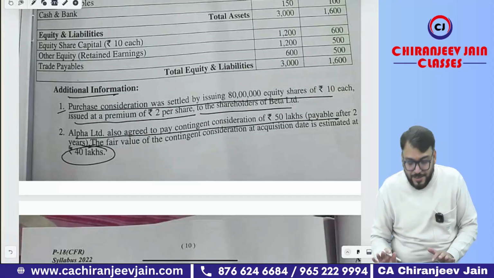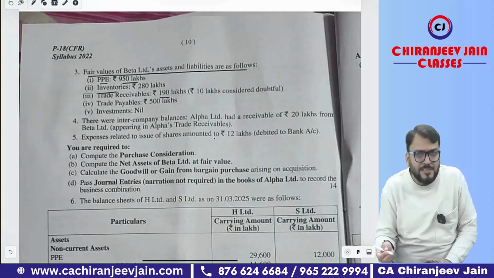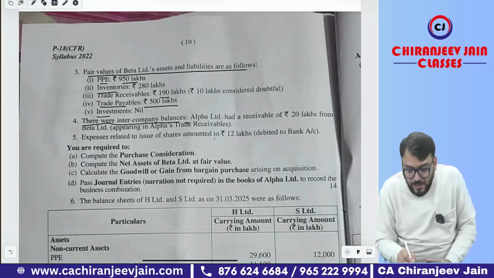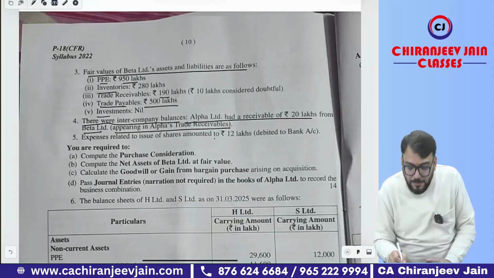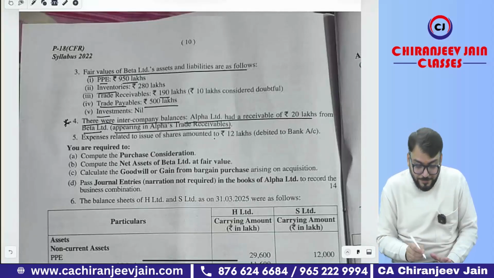Fair value of Beta Limited assets and liabilities is given: PP&E 950 lakh, investment 280, trade receivable 190, of which 10 lakh is considered doubtful and will not be considered. Trade payable 500 lakh, investment nil. There was an intercompany balance. Alpha Limited had a receivable of 20 lakh from Beta Limited appearing in Alpha Limited trade receivable. It means Alpha's trade receivable is Beta's trade payable. This is an intercompany balance. This is the point of discussion, I'll discuss this point.